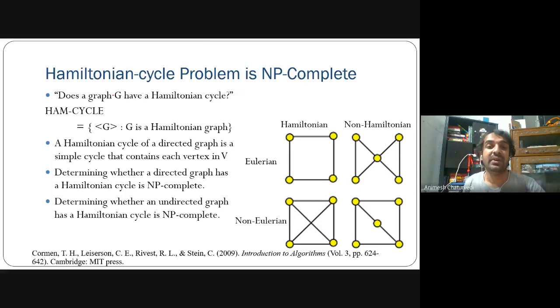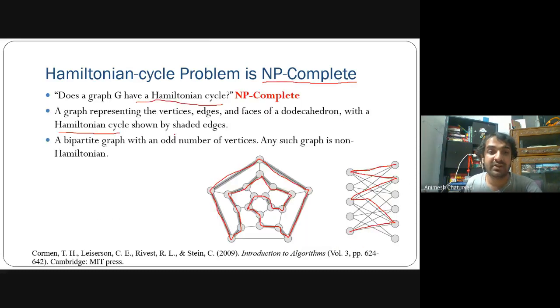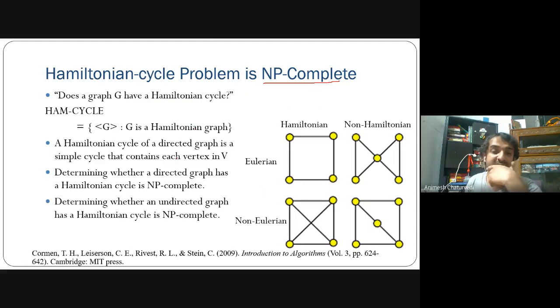Then we can define the problem: does a graph actually have a Hamiltonian cycle or not? And it's basically NP complete. The difference is that you visit each vertex only once in the Hamiltonian cycle.